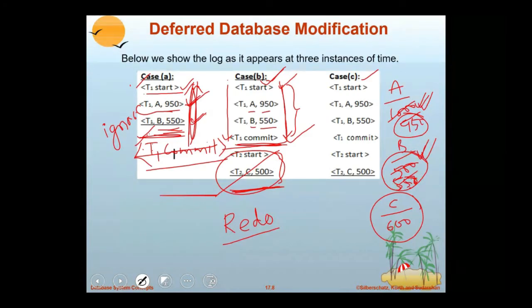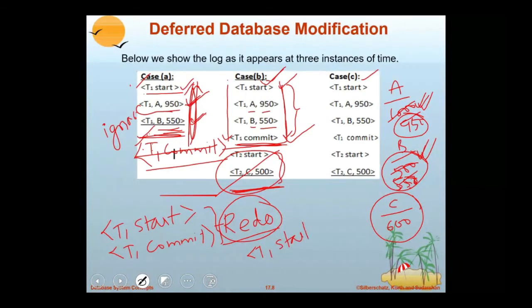Now you observe a point. If T1 start and T1 commit both are there, which operation do we have to perform? Redo. If we have only T1 start but no commit, what do we have to do?